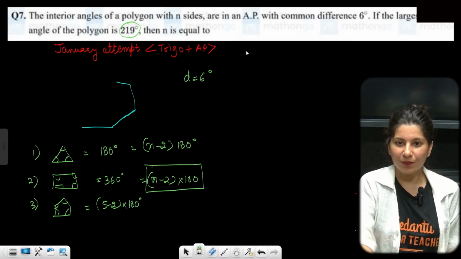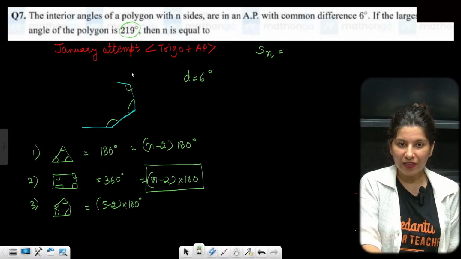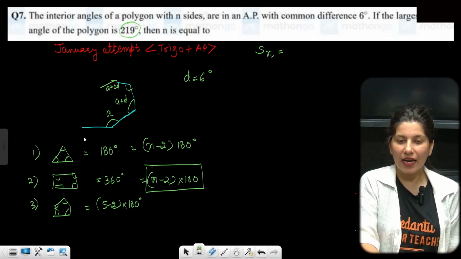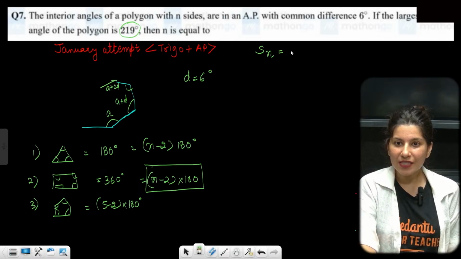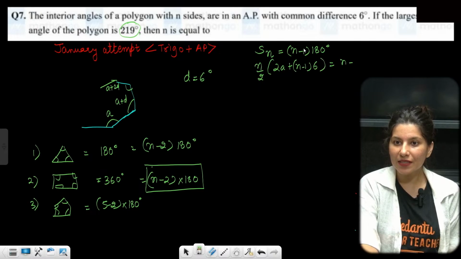Sum formula: we know the sum of n terms of the AP, because see, this angle is a, this is a plus d, then next is a plus 2d, and the last is a plus (n minus 1)d. These are the angles. Sum of n terms is (n minus 2) into 180 degrees. Now you can apply the formula n by 2 into (2a plus (n minus 1) d). D over here is 6, and the sum is (n minus 2) into 180 degrees.